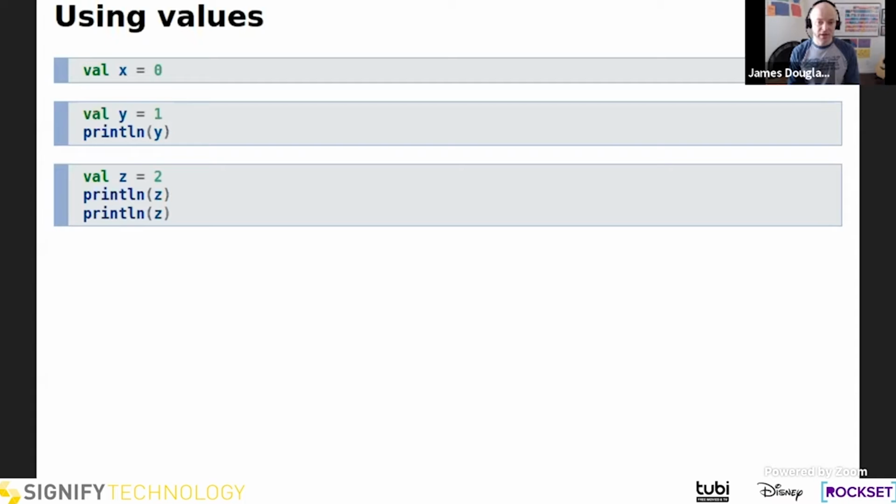In the second snippet, we have y is set to 1, and we print it. And so in that case, we call y being used one time by that println statement. And then in our third block here, we said z equals 2, and then we print it twice. And so here we say that z is being used twice. So for our purposes, used really just means dereferenced. Every time we dereference a variable or a value or a binding or whatever it might be, we consider that a usage.